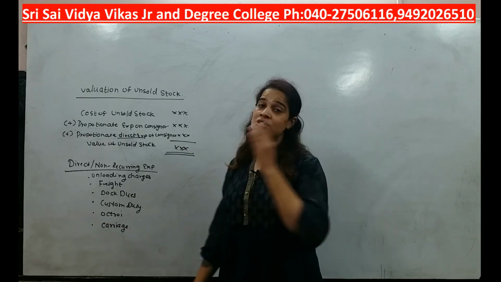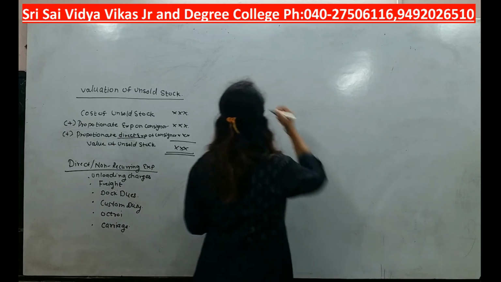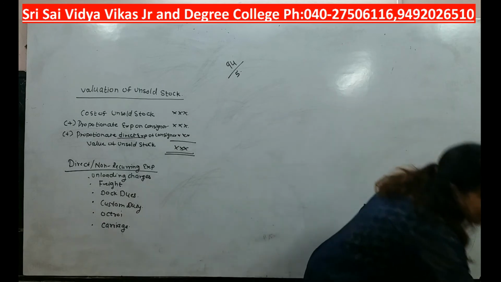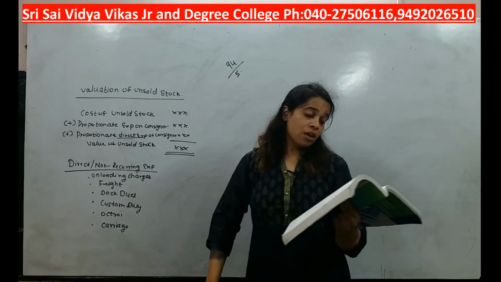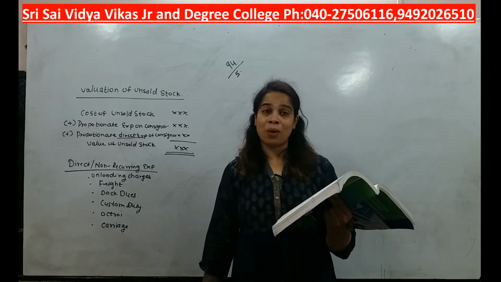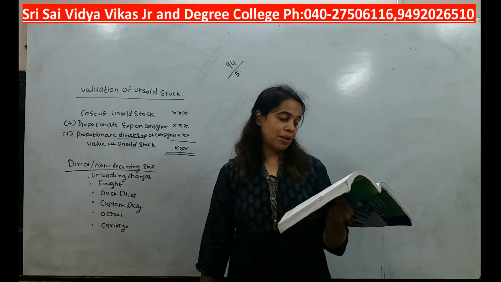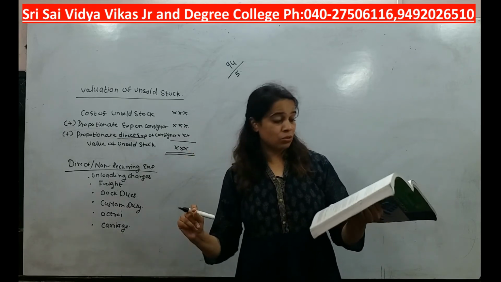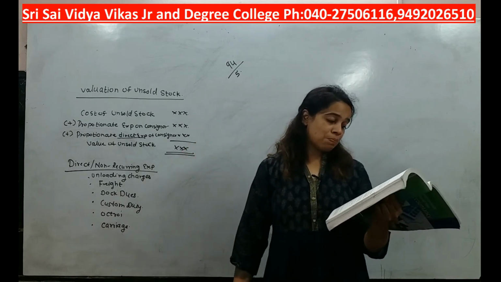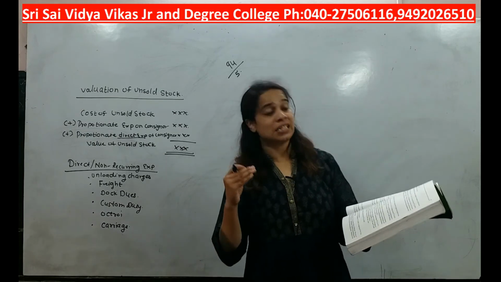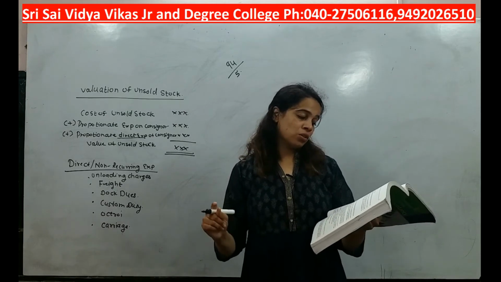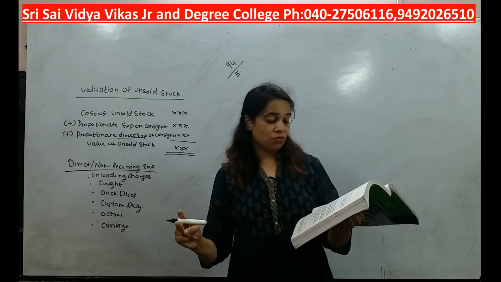Now students, let's do one sum. Open page number 94, problem number 5. I am reading the problem, students, pay attention. Krishna of Kollur sent sports material worth rupees 1 lakh to Pawan on consignment basis. So Krishna is sending goods to Pawan. What is the value of that? 1 lakh. Who is Krishna? Krishna is the consignor and Pawan is the consignee. Krishna spent 4,000 towards freight and 2,000 for insurance.